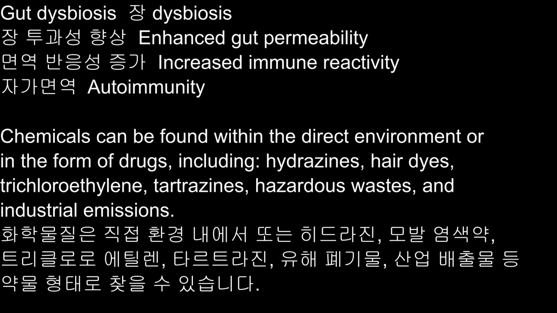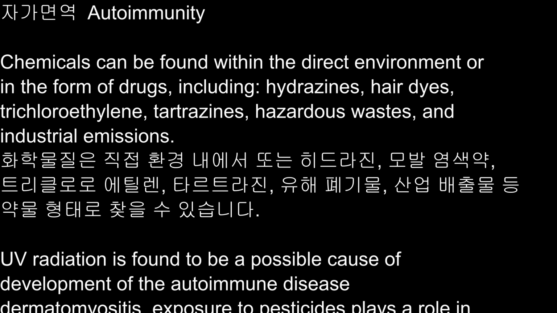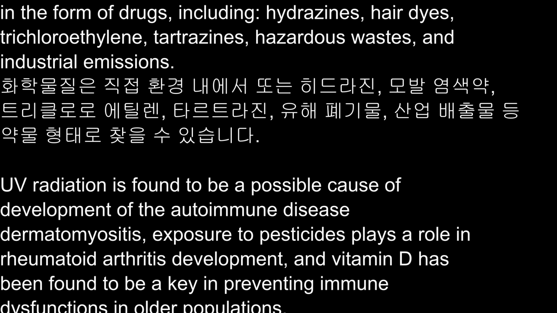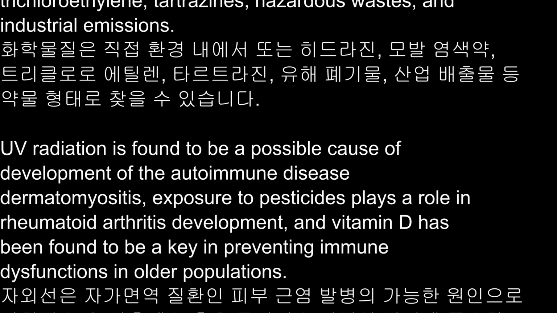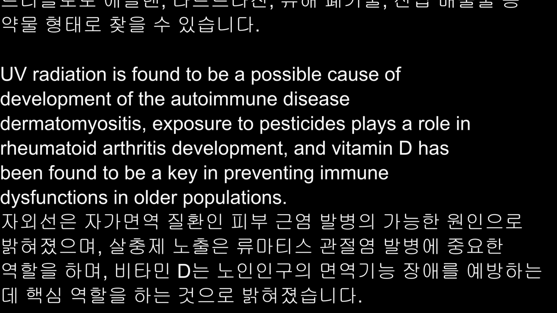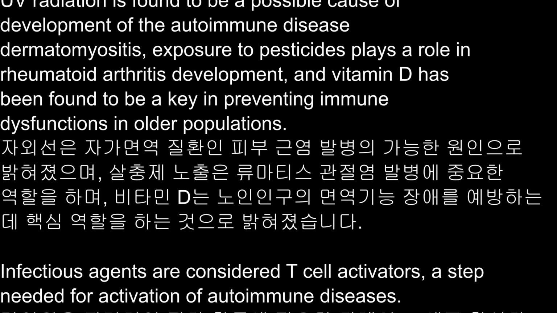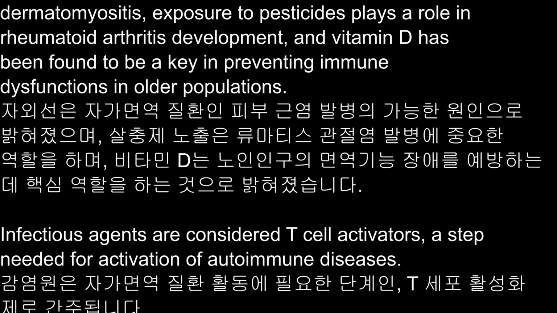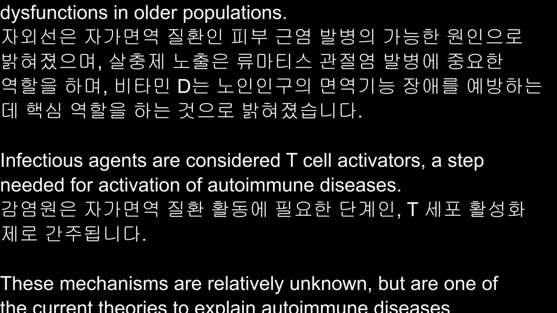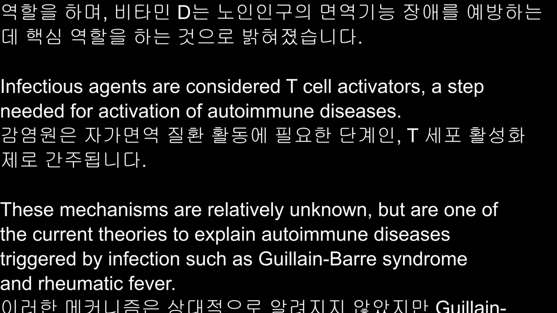Autoimmunity chemicals can be found within the direct environment or in the form of drugs, including hydrazines, hair dyes, trichloroethylene, tartrazines, hazardous wastes, and industrial emissions. UV radiation is found to be a possible cause of development of the autoimmune disease dermatomyositis. Exposure to pesticides plays a role in rheumatoid arthritis development, and vitamin D has been found to be key in preventing immune dysfunctions in older populations.